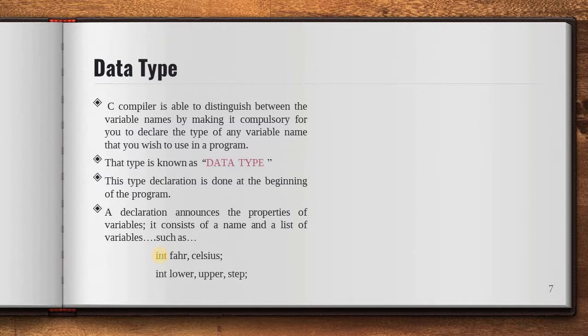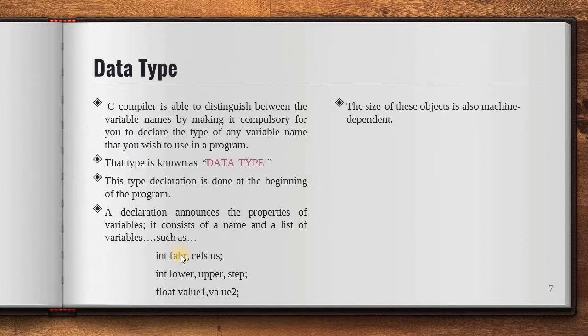int lower, upper, step. That means I have declared three variables named lower, upper and step of data type integer. Then I have declared two variables, value1 and value2, of float data type. The size of these objects is also machine dependent. For example, I have declared one variable fahr of type integer.